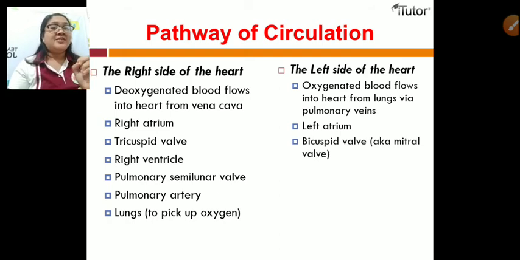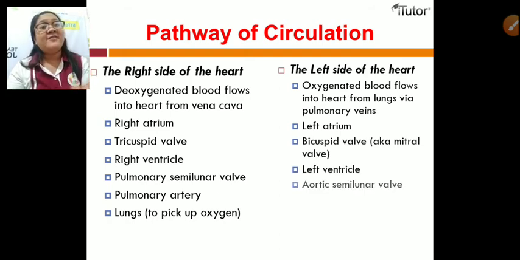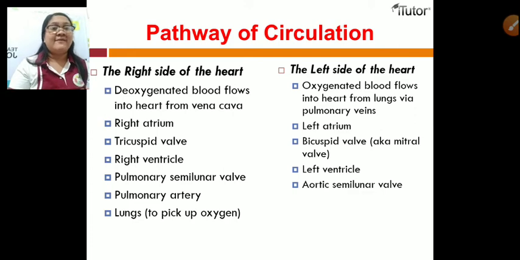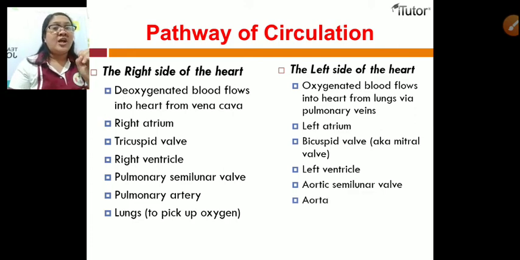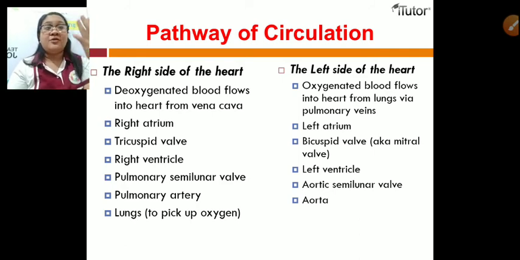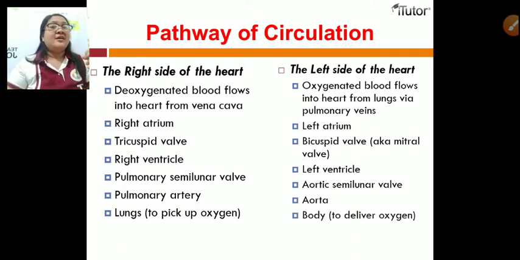Through the bicuspid valve, also known as the mitral valve, it will go to the left ventricle. Then, because the left ventricle contracts, it will go to the aortic semilunar valve. Then it will go to the aorta, and the aorta to the body parts. It will distribute to the different parts of the body by different branches of arteries.